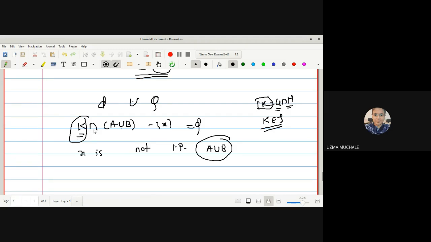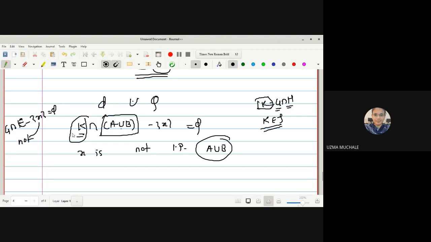K is an open set. Why is this an open set? Because G and H both are open sets. By the property of open sets, the intersection of a finite number of open sets is an open set. So G and H are open sets, and their intersection is also an open set. This is the definition: G open set intersection with E minus singleton X, if it is equal to empty set, then we say that X is not a limit point. If it is not equal to empty, X is a limit point.